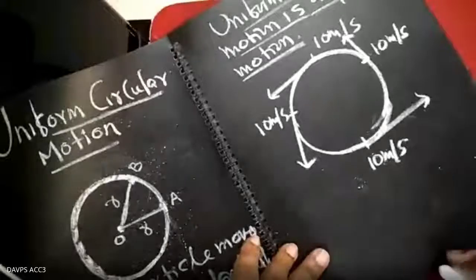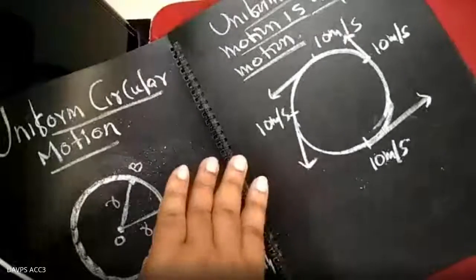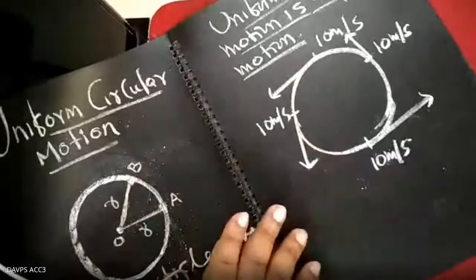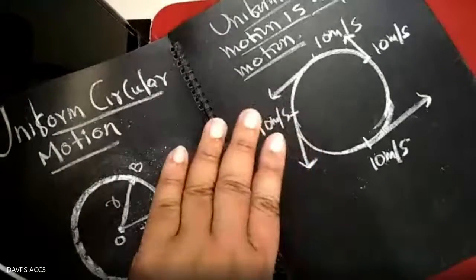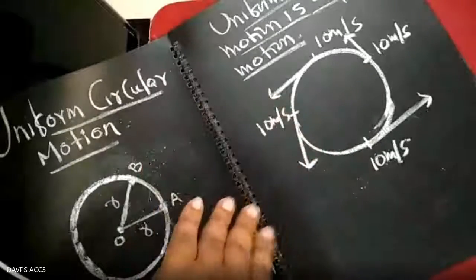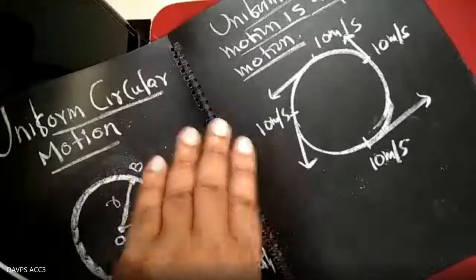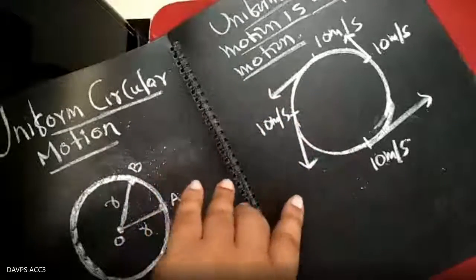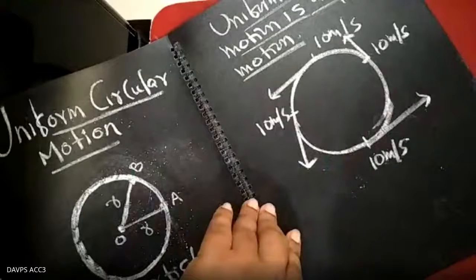Correct, if either the magnitude or the direction of velocity changes. If the magnitude is changing and the direction is constant, we say the object is accelerating. If the magnitude is constant and the direction is changing, we say the object is accelerating. If magnitude and direction both are changing, in that case also it is accelerating.